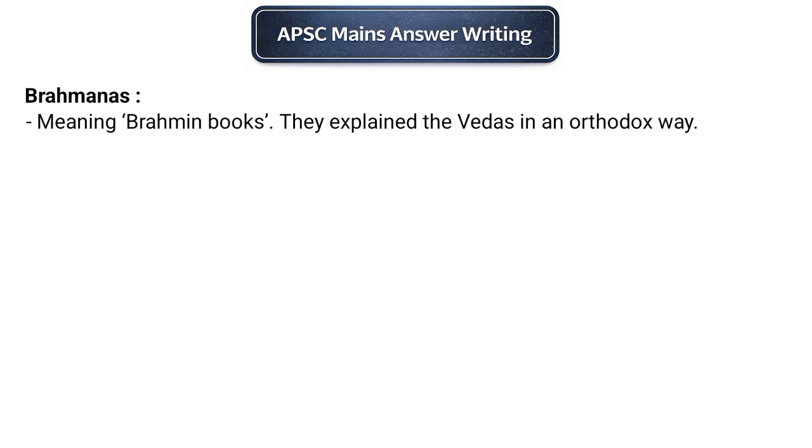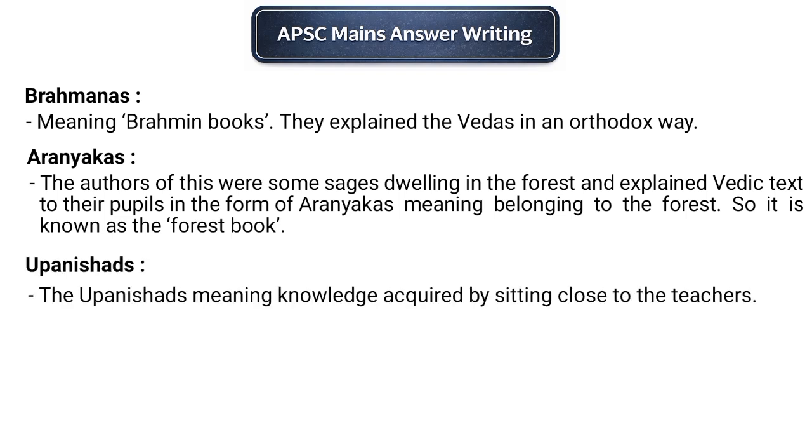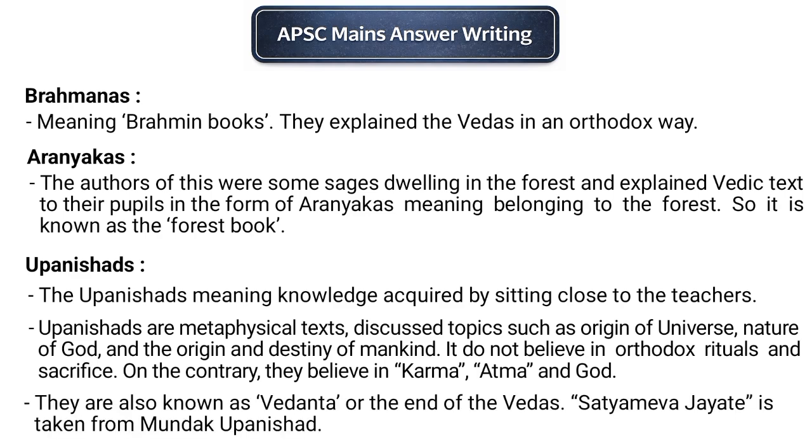The Brahmanas explain the rituals and sacrifices mentioned in the Vedas. The Aranyakas are known as forest texts, written by sages who lived in the forest. The Upanishads are philosophical texts that discuss concepts such as Atma, Brahman, Karma, and the origin of the universe. They are also known as the Vedanta, meaning the end of the Vedas. The famous national motto of India, Satyameva Jayate, is taken from the Mundaka Upanishad.